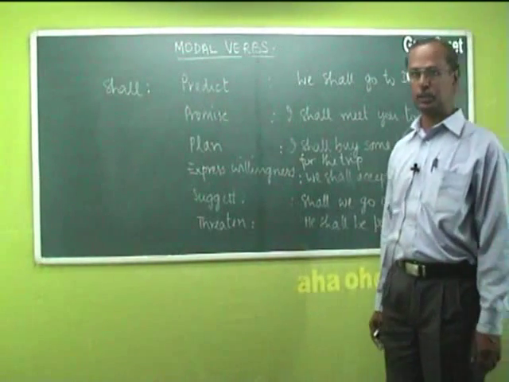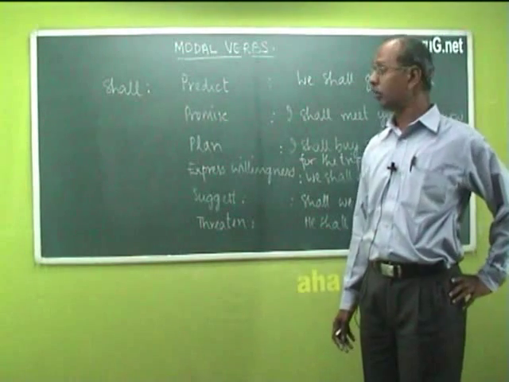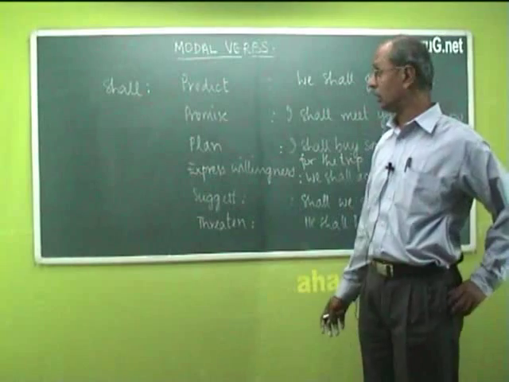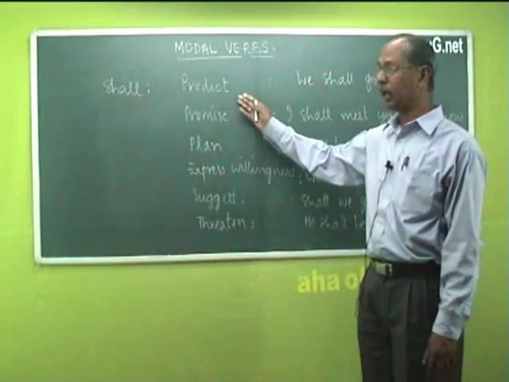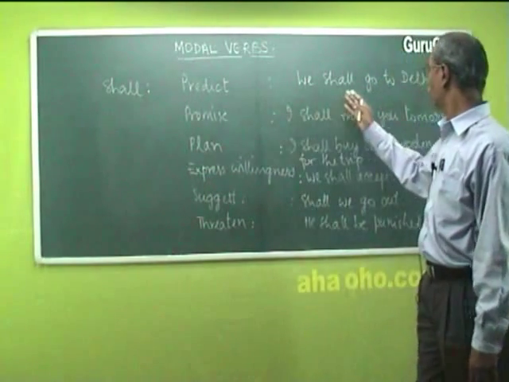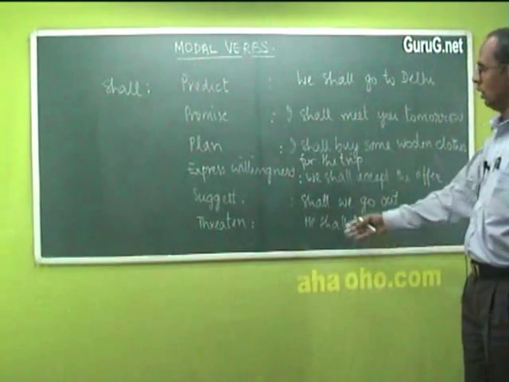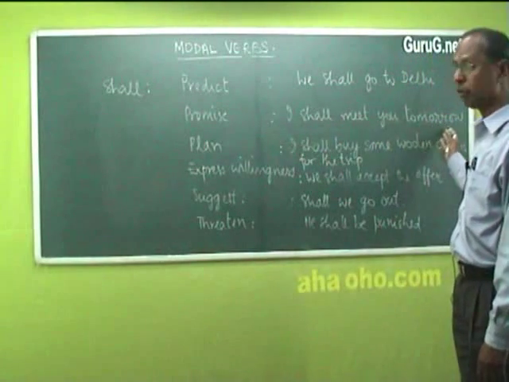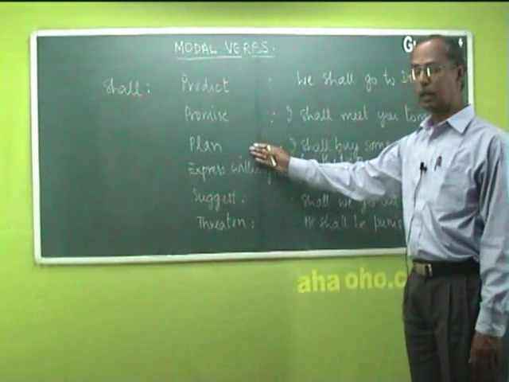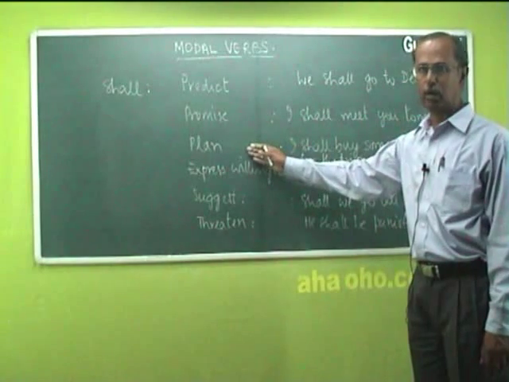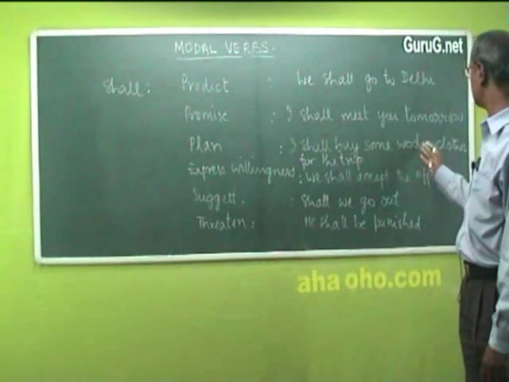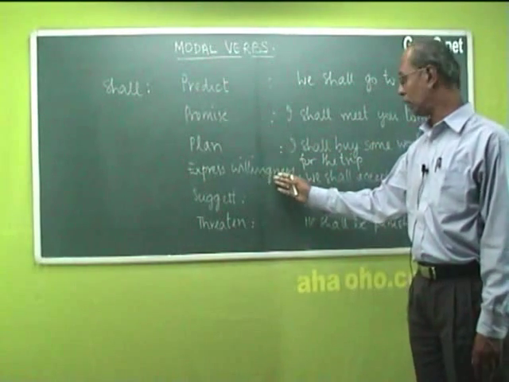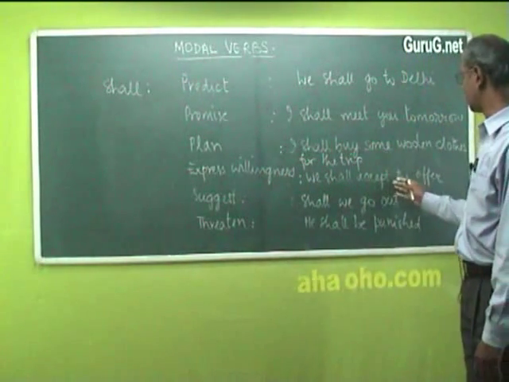A few examples of shall. Shall is a modal verb which has several options to suggest meanings in different sentences. For example, we have predict, as in the sentence, we shall go to Delhi. Shall can be used to show some kind of a promise. I shall meet you tomorrow. Shall can be used to show some kind of a plan for the future. I shall buy some woolen clothes for the trip. Express some kind of willingness. We shall accept the offer.